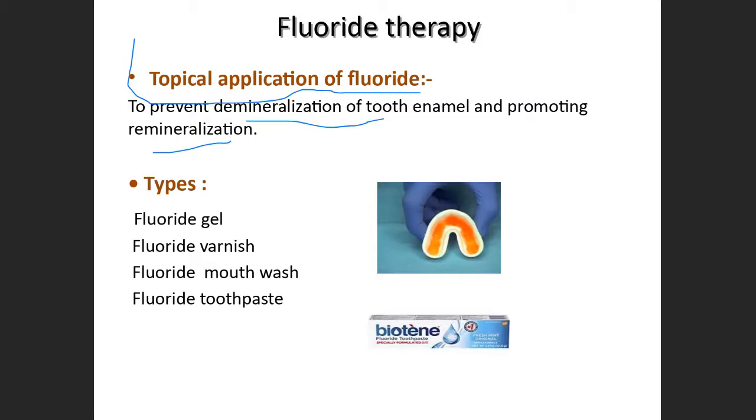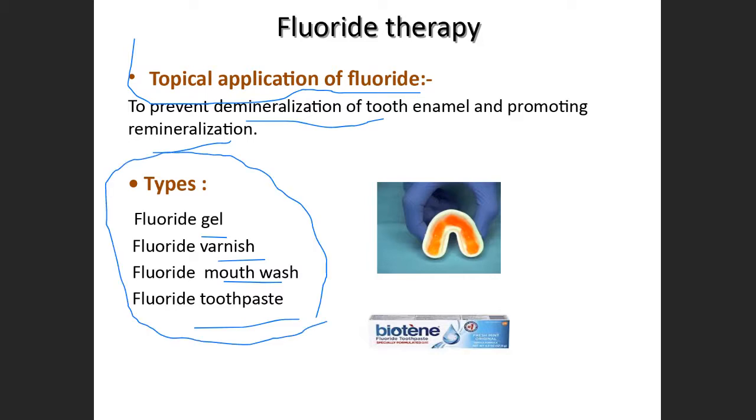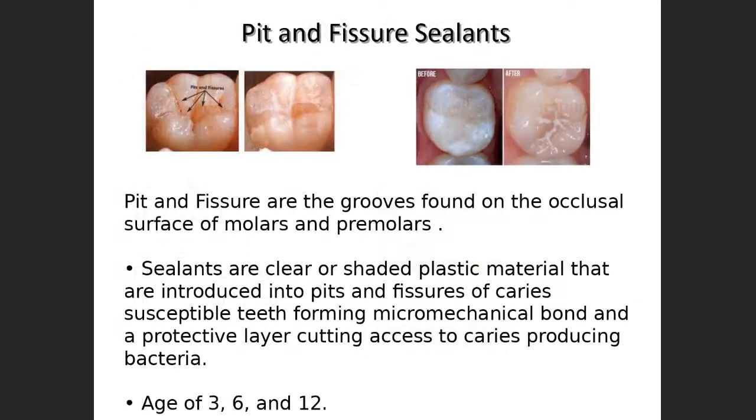Now, what are the different types? What we use? We can use a fluoride gel, varnish, or a fluoride mouthwash, or a fluoride toothpaste. We can guide depending upon the child's understanding and the parents' understanding of the importance of the preventive protocols.